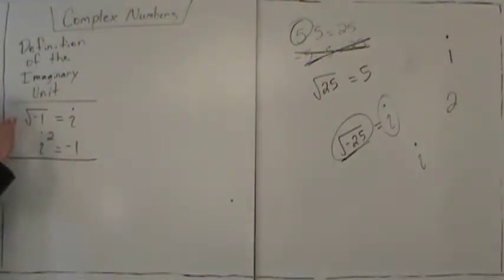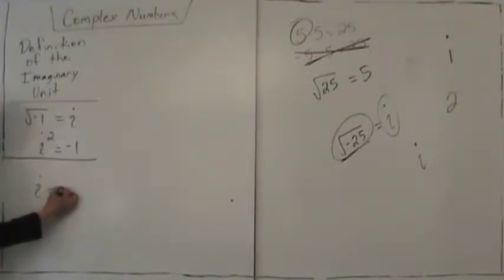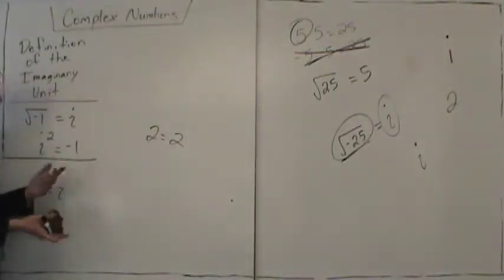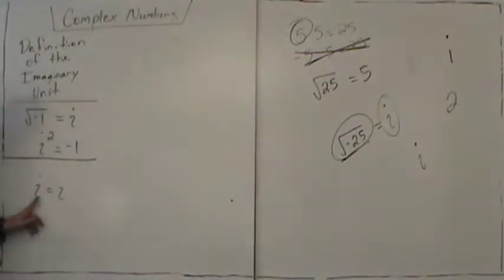So he says, all right, let's make a chart. We're going to say that i, the imaginary unit, must be equal to itself. That makes sense. 2 is equal to 2. So the imaginary unit must be equal to itself. And we've defined that i squared is equal to negative 1.